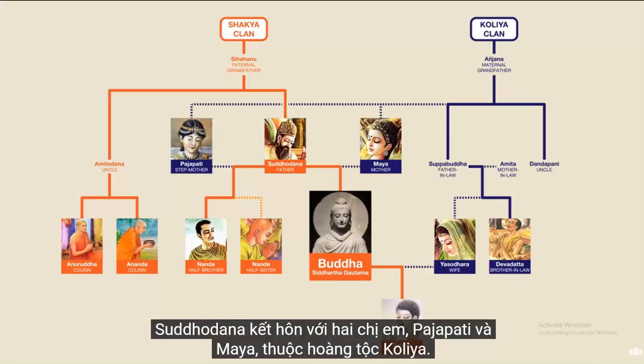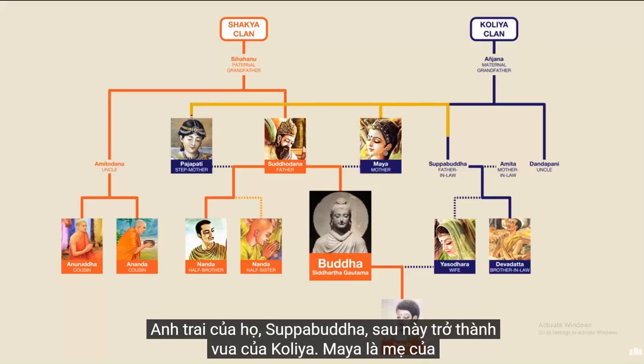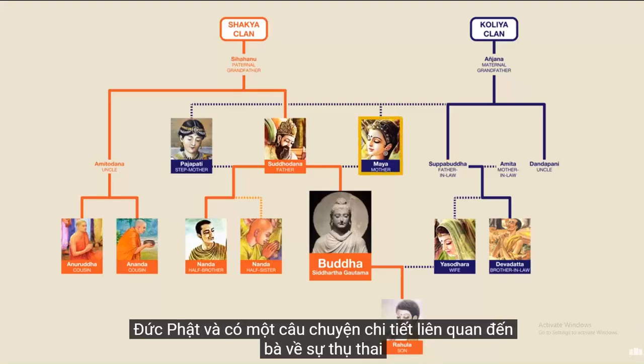Suddhodana married two sisters, Pajapati and Maya, from the Kolya royal family. Their brother, Suppabuddha, would go on to become the Kolya king. Maya was the mother of the Buddha, and there is an elaborate story concerning her that relates to the Buddha's conception and birth.